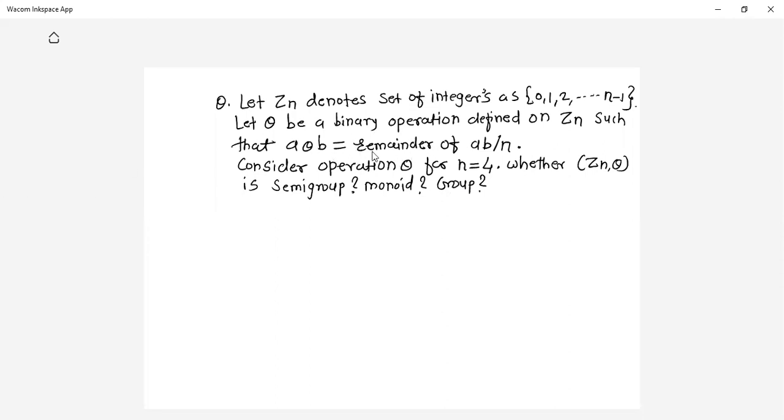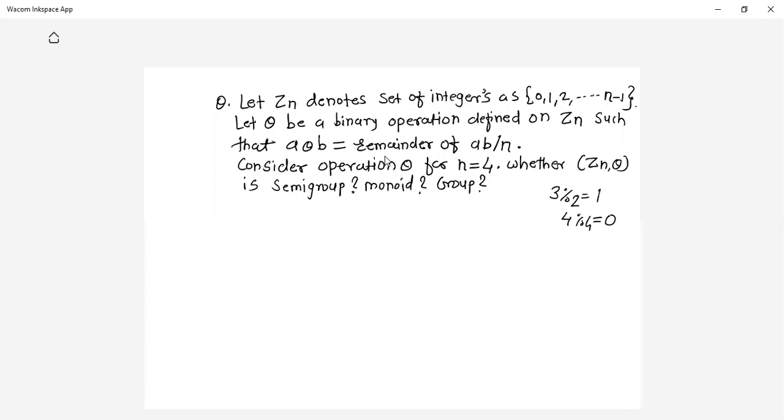So we need to understand what the remainder operation is. Suppose I say 3 mod 2. So mod is the remainder operation. What is 3 mod 2? It gives you 1. What is 4 mod 4? 4 mod 4, the remainder is 0.